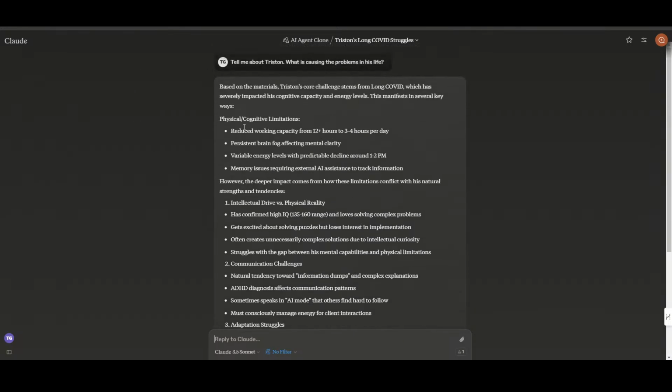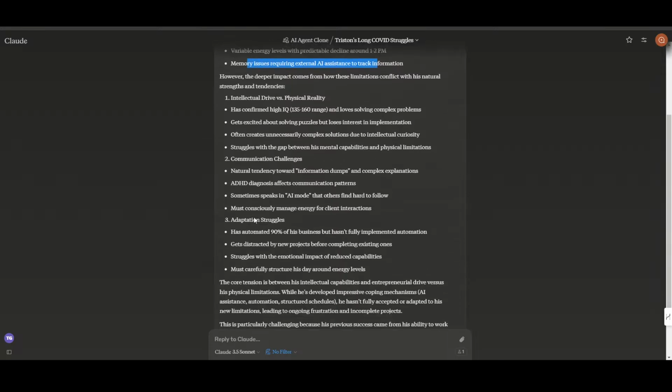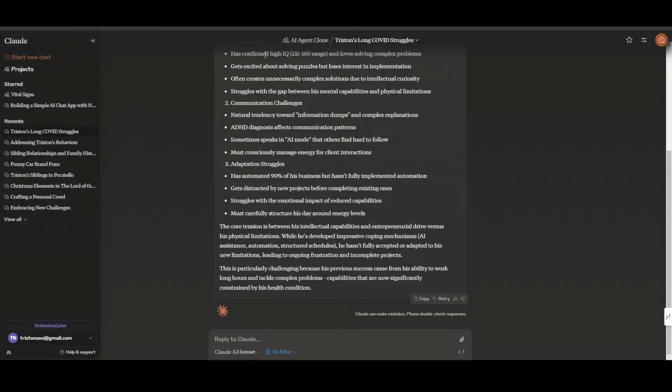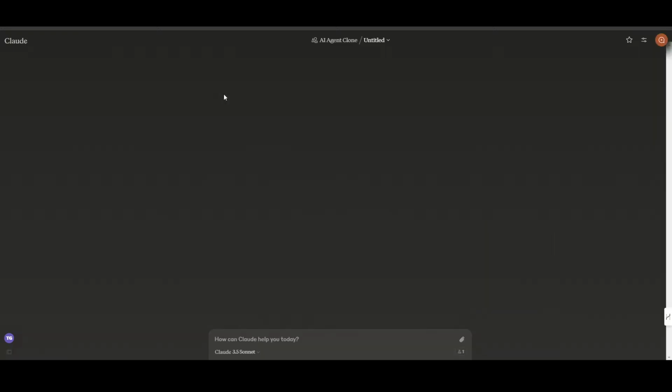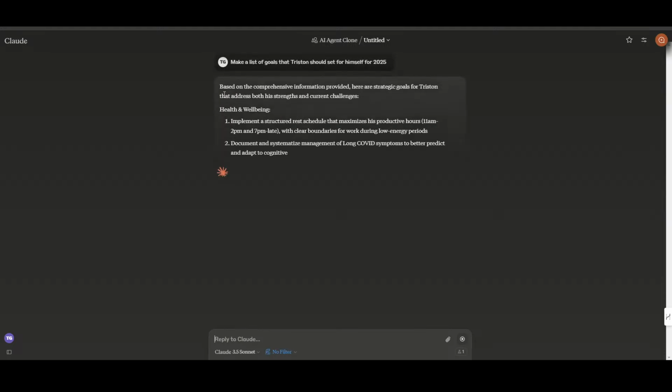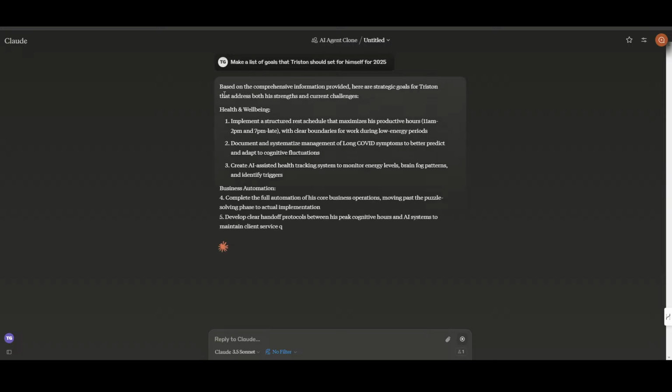This is about reduced working capacity, persistent brain fog, affected mental clarity, low energy levels, memory issues, all that kind of stuff. We could also come back over here and say, make a list of goals that Triston should set for himself for 2025. Kind of the same thing over here.